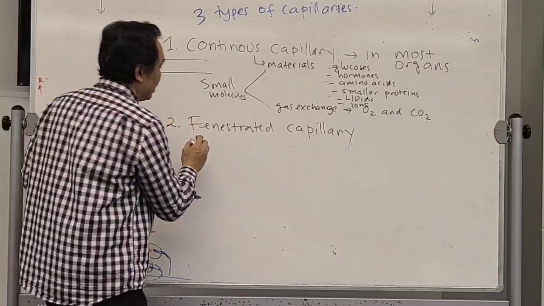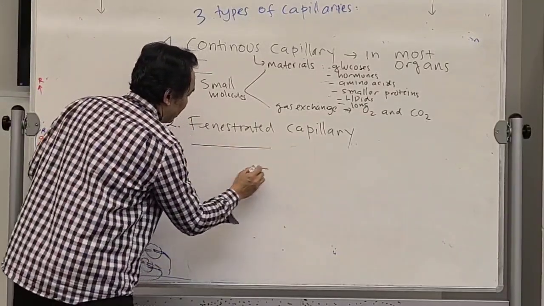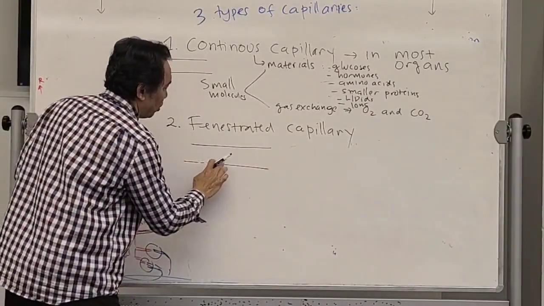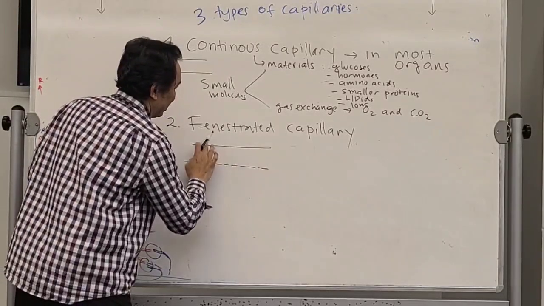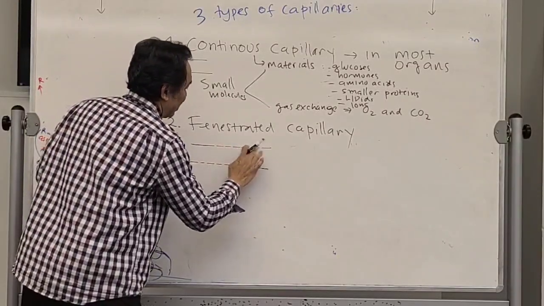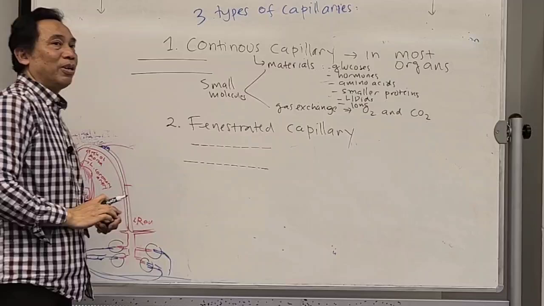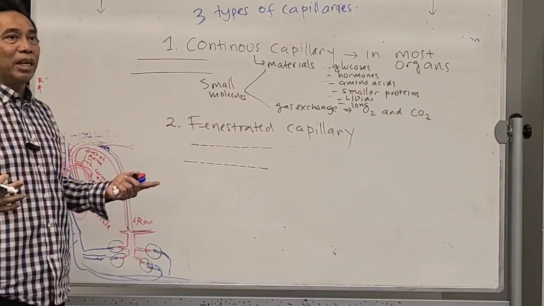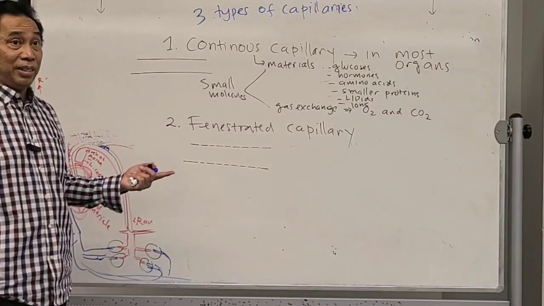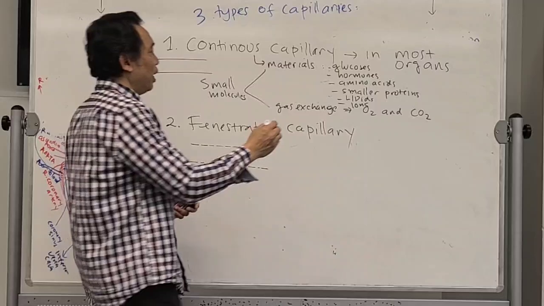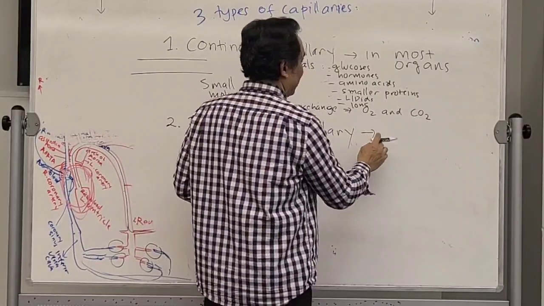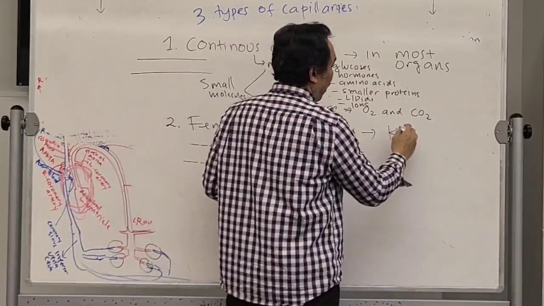But in fenestrated capillary, let's say like that, there will be some holes in it. Okay. Therefore, bigger materials can be exchanged. So this one, the fenestrated, usually in the kidney.